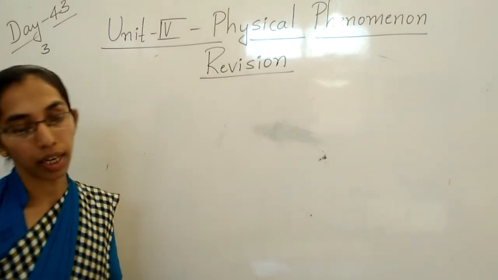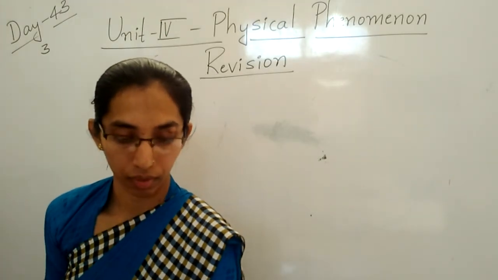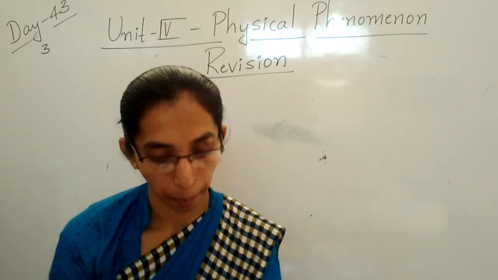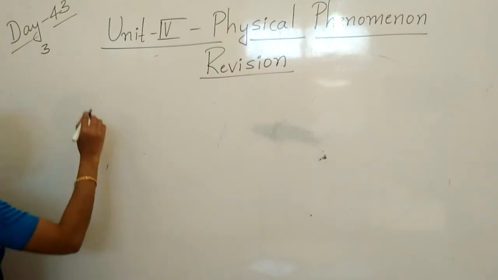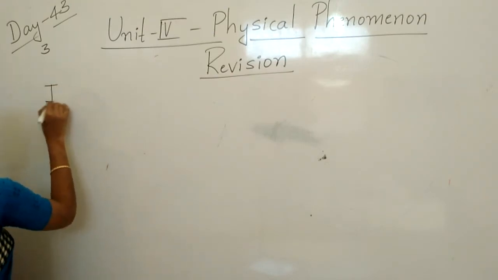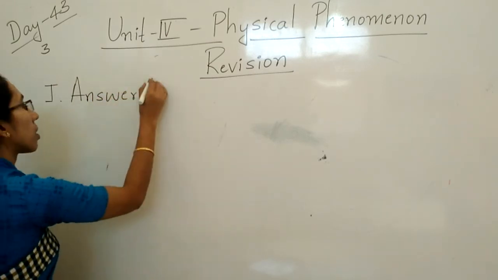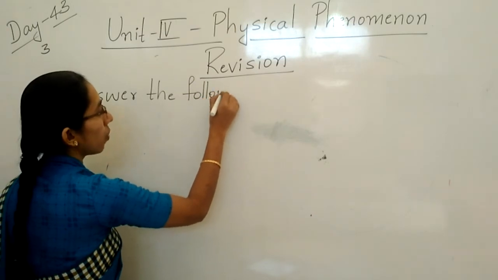Okay children, write the revision. So first we will take the answers to the following. Answer the following.